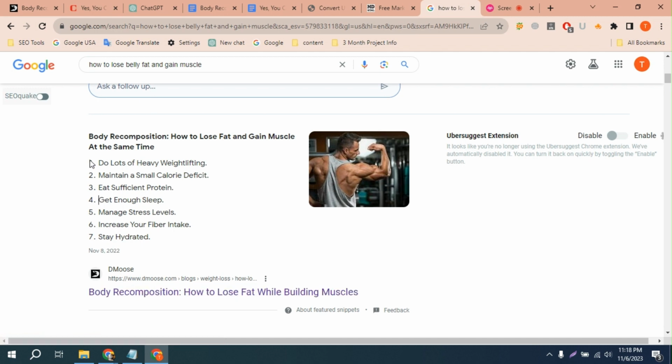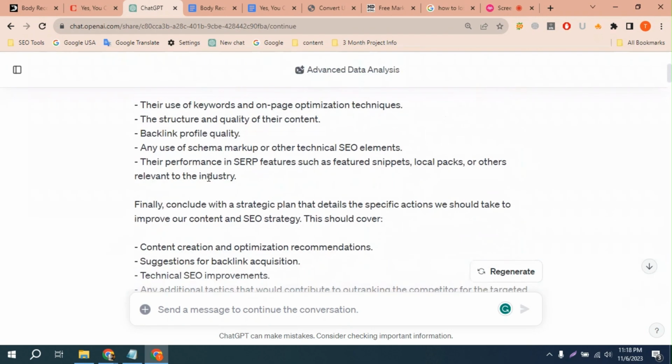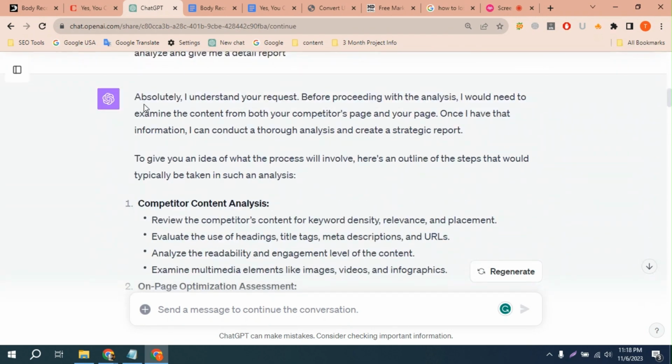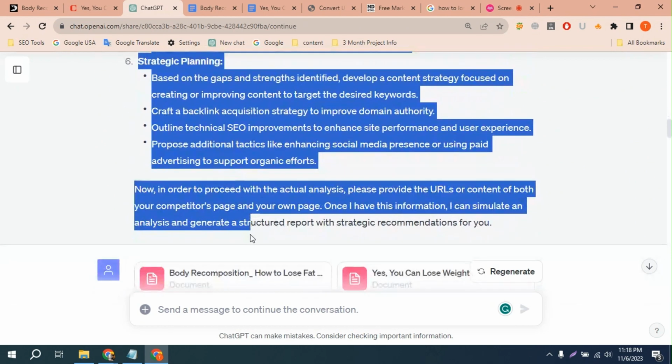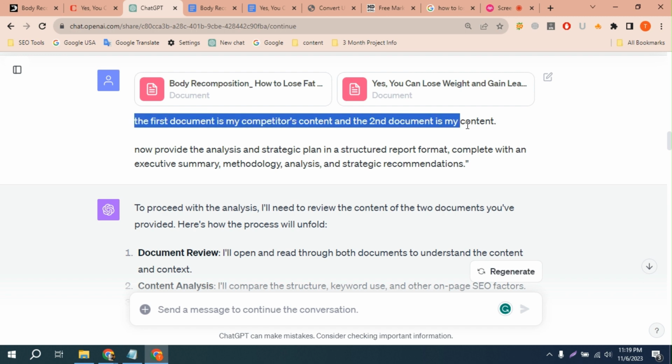So what I did basically is I came to ChatGPT, and after pasting the prompt, it tells me what it will do for me. Then I uploaded two documents. The first one is my competitor content, and the second one is my content that I want to rank in the first position for my targeted keyword. Then I said to ChatGPT, the first document is my competitor content, and the second document is my content.